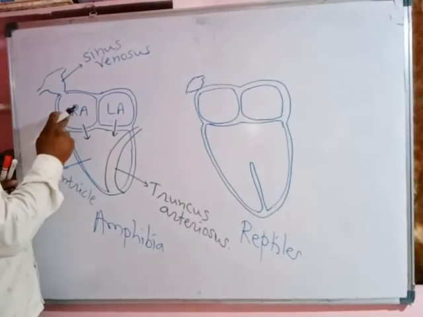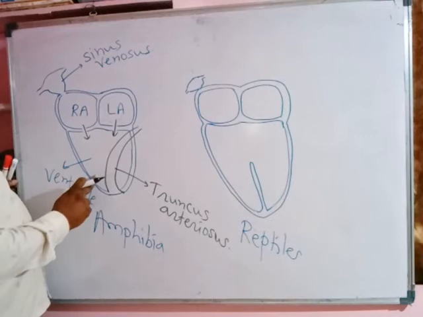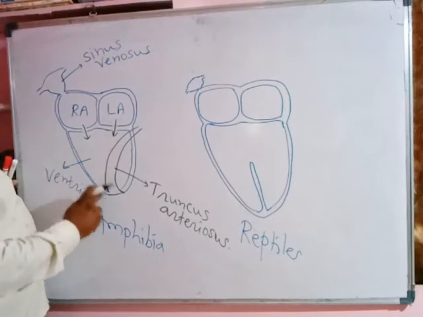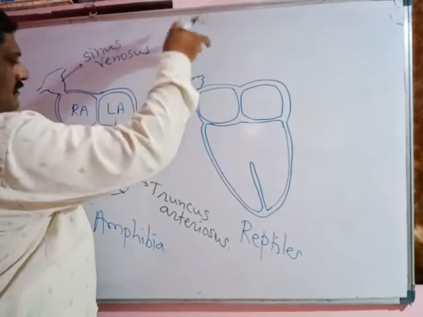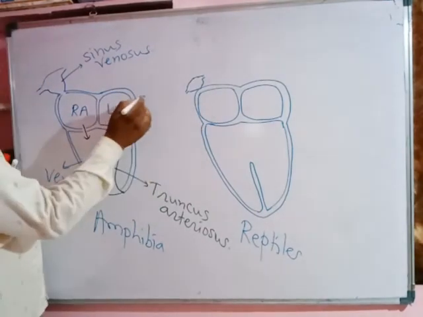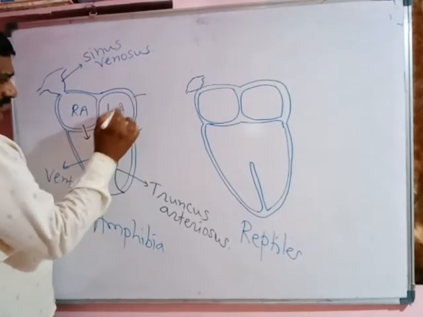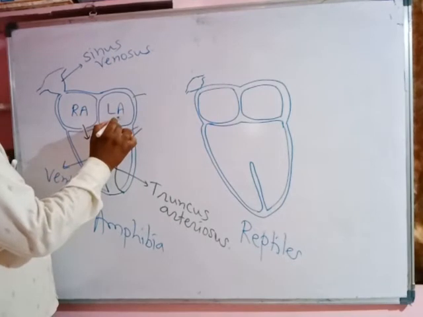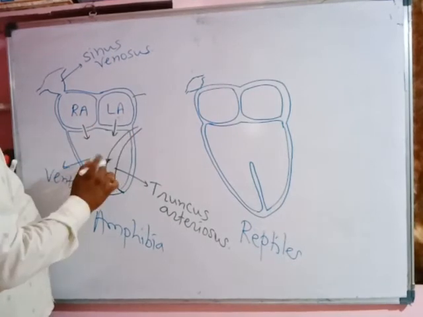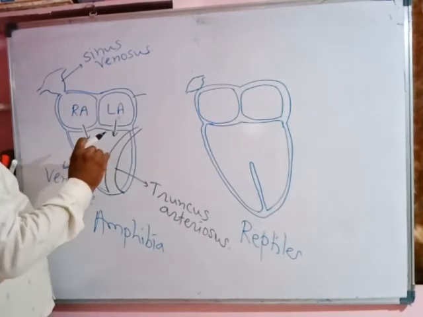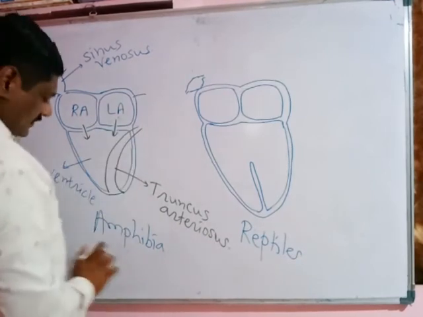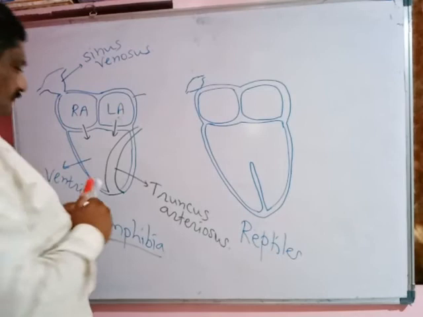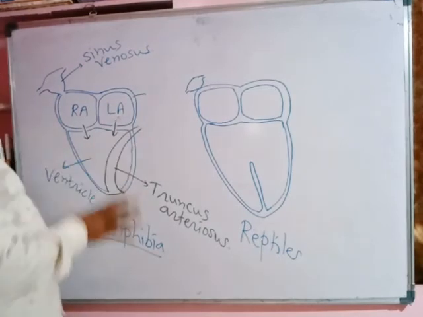How is it? The blood enters the atrium and ventricle, and with the help of the truncus arteriosus is carried to the lungs and various organs. From the lungs, it is then again transported into the left atrium, the same blood. So this is a simple type of evolutionary process in which double circulation developed for the first time in amphibians. But the circulation of blood is mixed circulation.